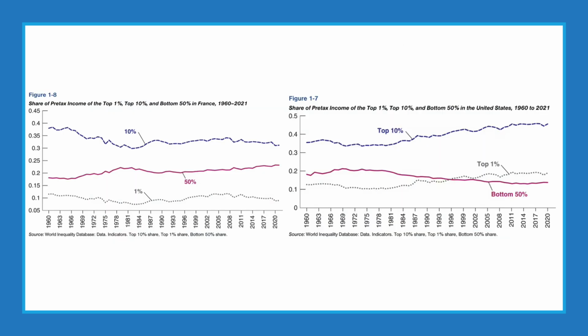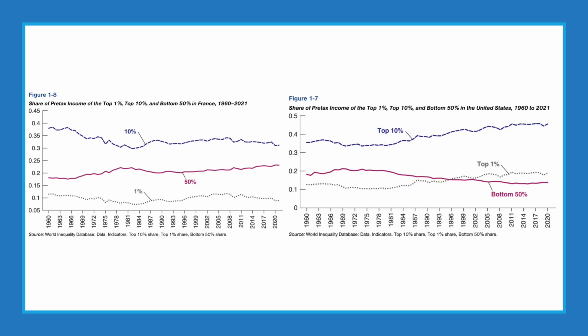Second, these numbers are based on pre-tax income. That is what people are paid before they pay taxes. In Europe in general, and in France in particular, progressive taxation and other fiscal measures reduce the level of inequality, sometimes very substantially. Numbers are more difficult to construct, but we know, for example, for France, the share of post-tax income going to the top 10% is 25% compared to the 31% pre-tax, and the share going to the bottom 50% is 32% compared to the 25% pre-tax.